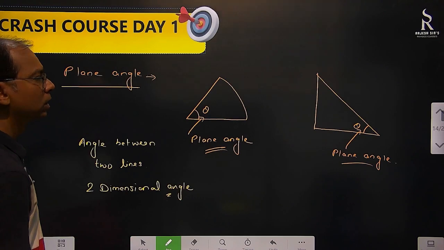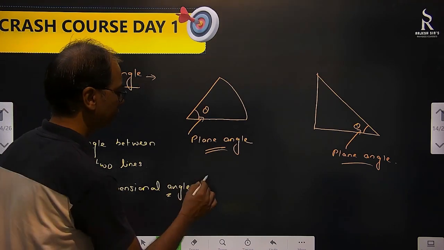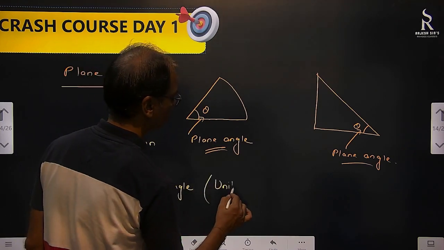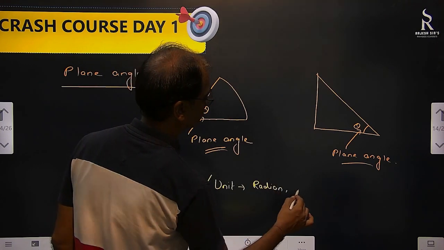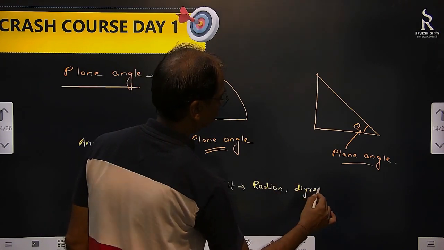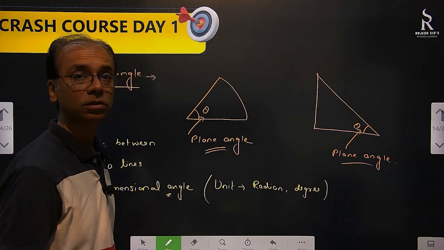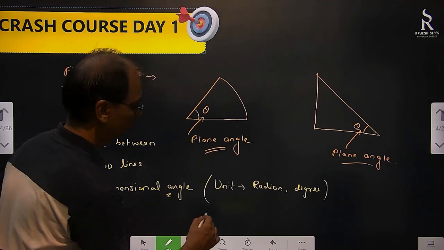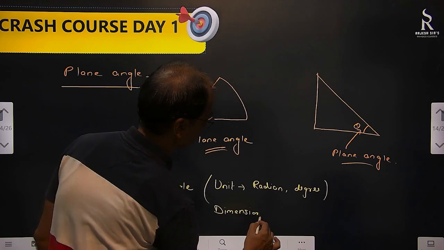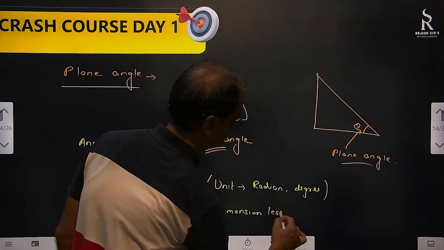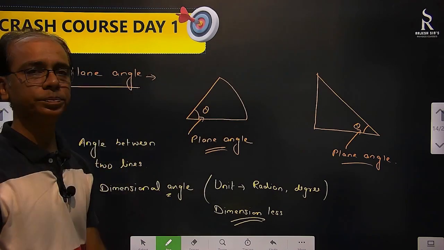Plane angle, what is its unit? Radian is there, degree is there. What about dimension? Doesn't have dimension. So it is a dimensionless quantity. Unit is there, but dimension is not there. That's why it's a supplementary quantity.